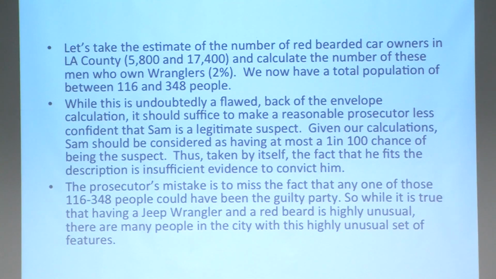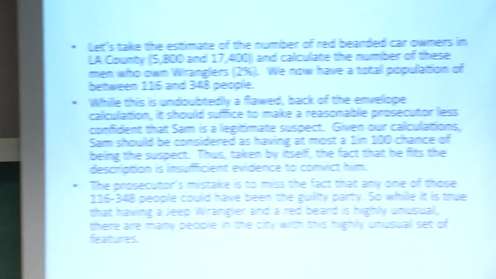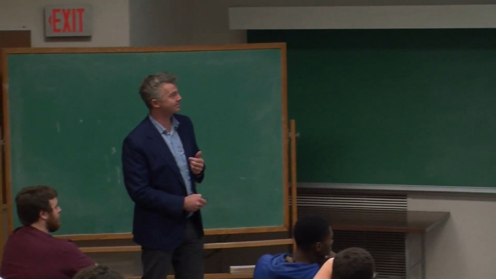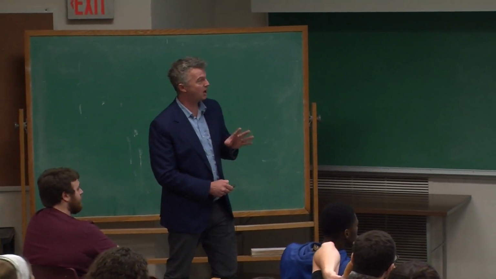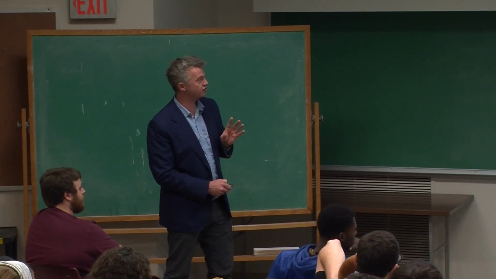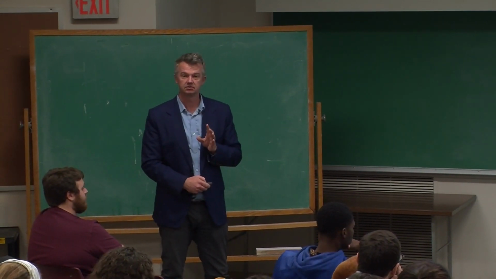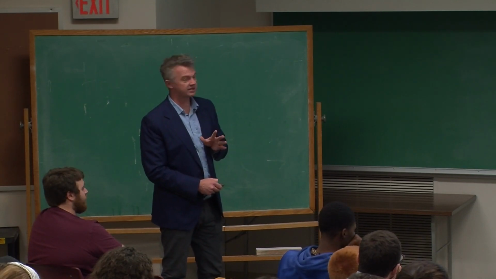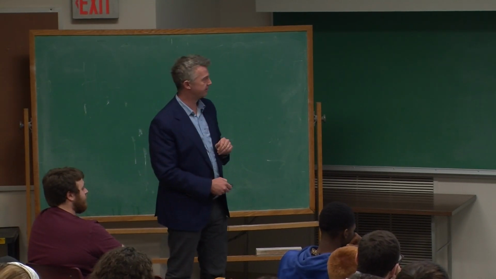You would not. Okay? So, we did this kind of back of the envelope calculation just to show the jury that the prosecutor should be much less confident that Charles here is a legitimate suspect. So given our calculations, Sam should be considered as having at most a 1 in 100 chance of being the suspect. Okay? So taken by itself, the fact that he fits the description shouldn't convict him.